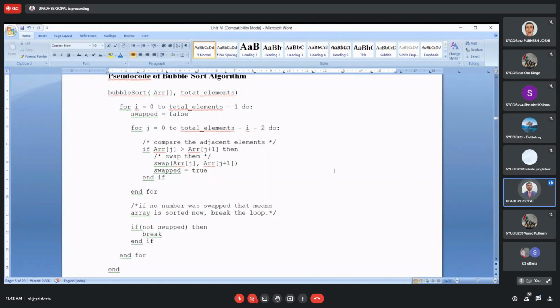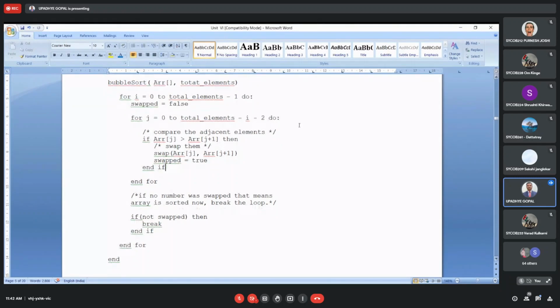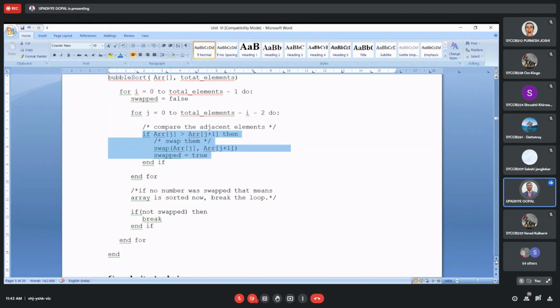In that we pass the array and total elements, and we move through the elements from 0 to total minus 1, comparing the elements with this simple logic: if array of j is greater than array of j plus 1, then swap them. If this condition is true, we swap, otherwise we do not swap. The same thing we are doing in this particular example also, right?